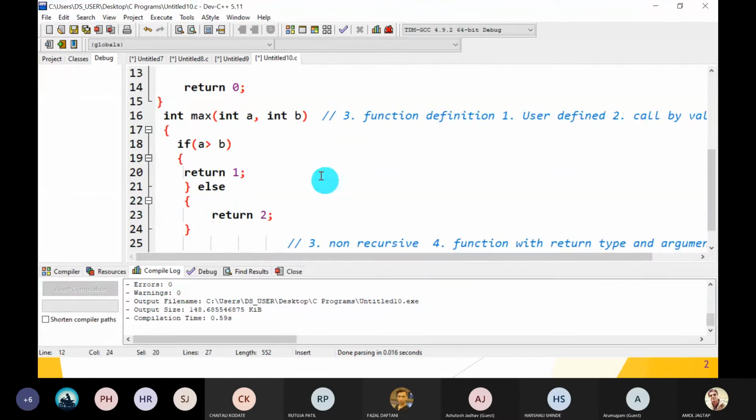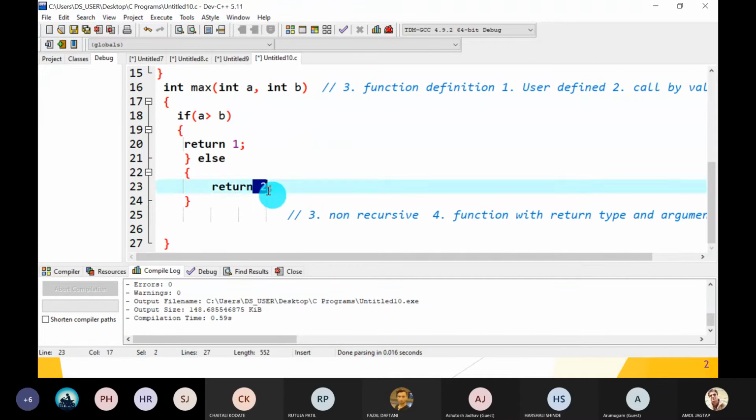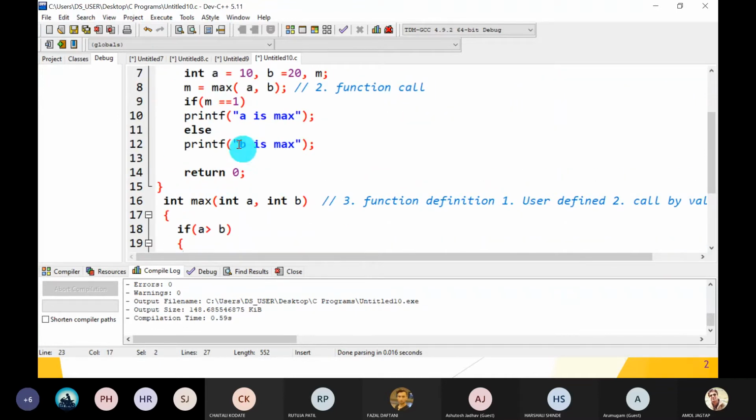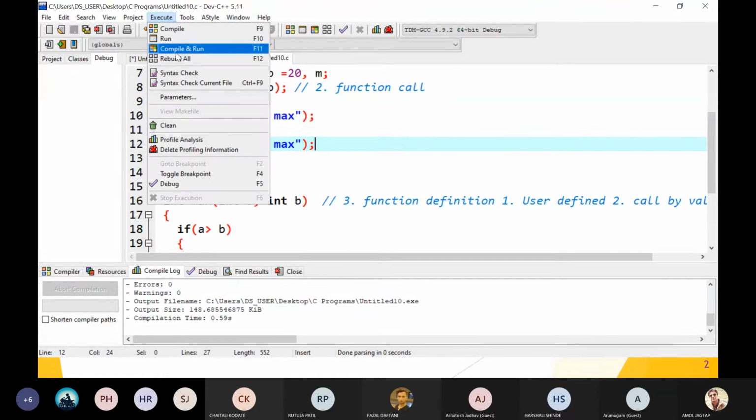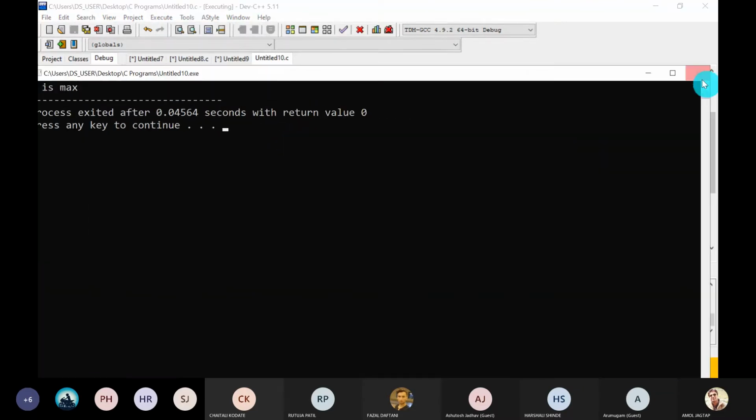So what we have to decide? Don't return A or B, just return 1. If it is written 1 inside M, then check M is equal to 1, then A is max. And if return value is 2, then 2 means B is max. Now let's do it. Compile and run. So B is max. Yes.